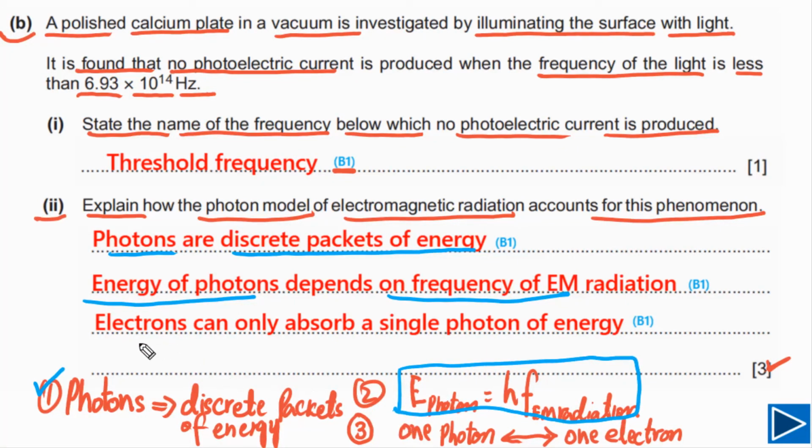And the third point, you can say electrons can only absorb a single photon of energy, meaning one electron can only absorb one photon. So the interaction between electron and photon is 1-to-1. These 3 points you have to write down, and you will get 3 marks.